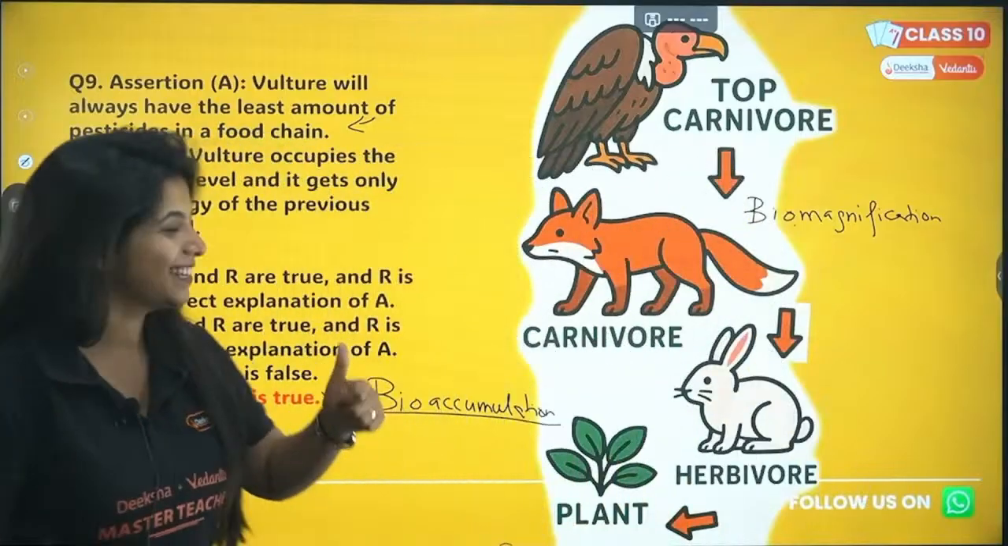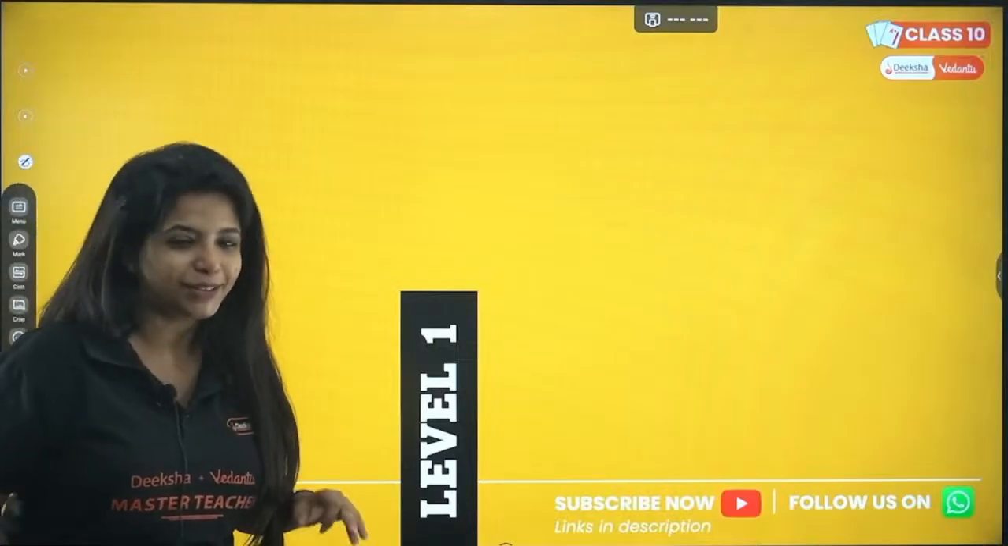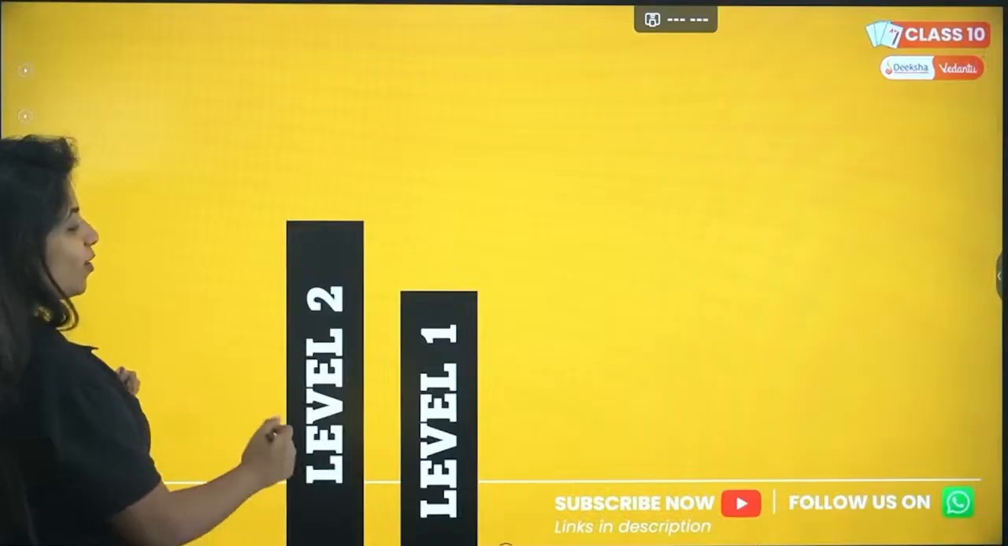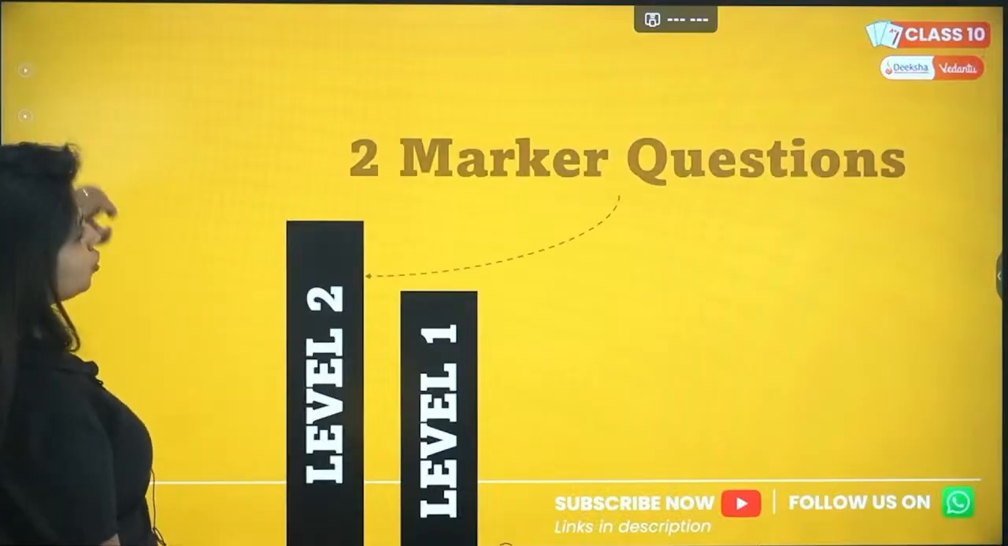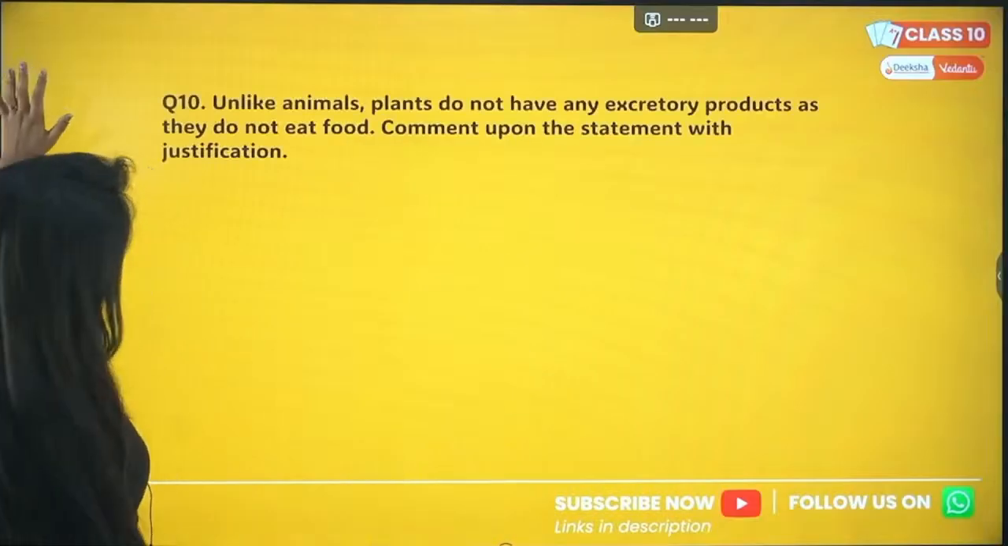Cool? Done? So children, are we enjoying the session or is it boring? I hope we are. I hope we are learning. I have tried to include more pictures, and now with that we will be coming to level 2, where we are going to deal with the 2 marker questions out there. There are only few. Let's solve them.